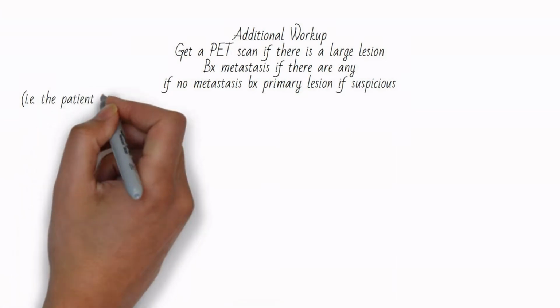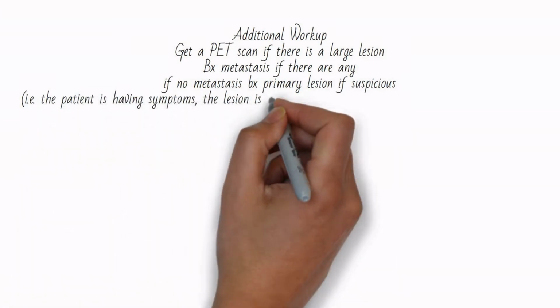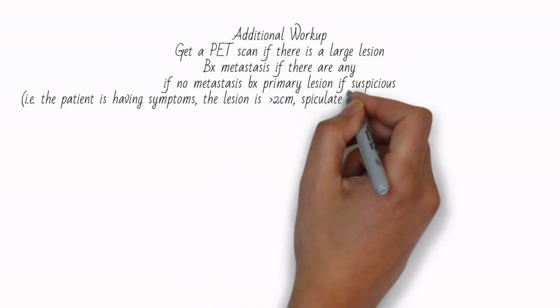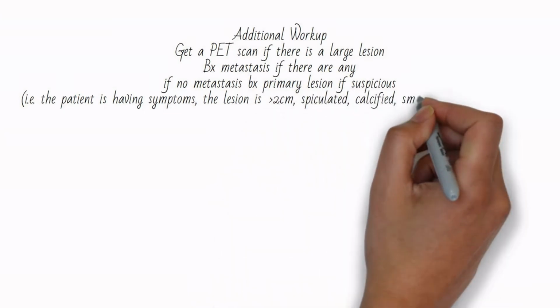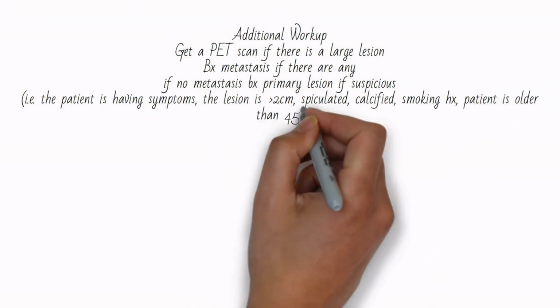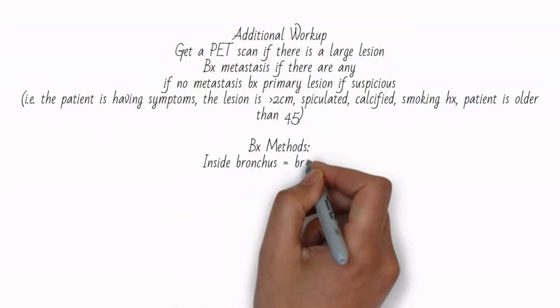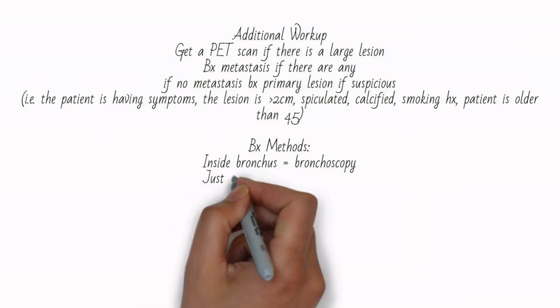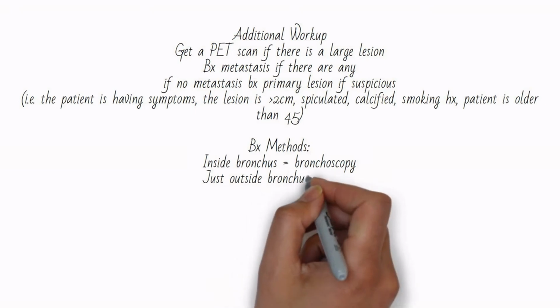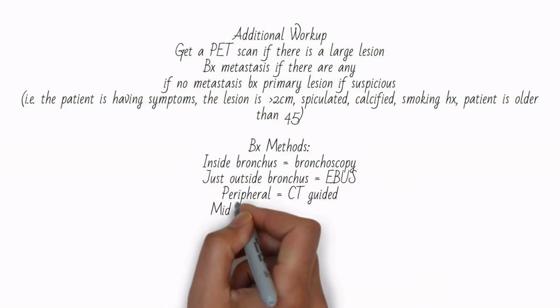To biopsy a bronchial lesion, use bronchoscopy. A lesion just outside the bronchus, get an endobronchial ultrasound-guided biopsy. Peripheral lesions can be biopsied by a CT-guided biopsy method. Finally, excisional biopsy is possible via surgery and doesn't require using a needle, adding additional risk of pneumothorax. This method may be desirable if suspicion is high as well.